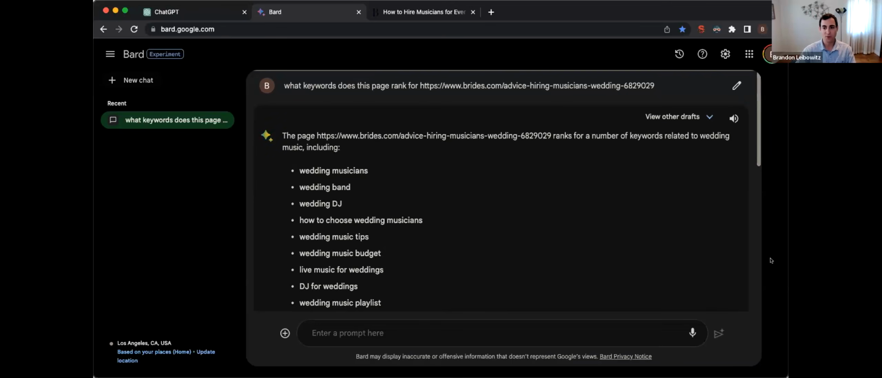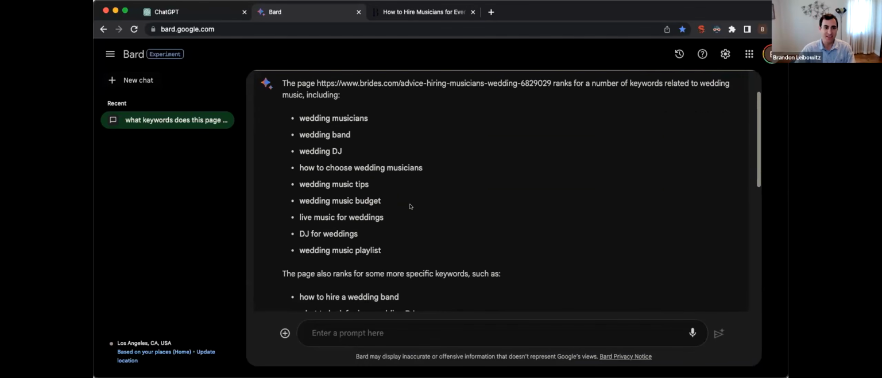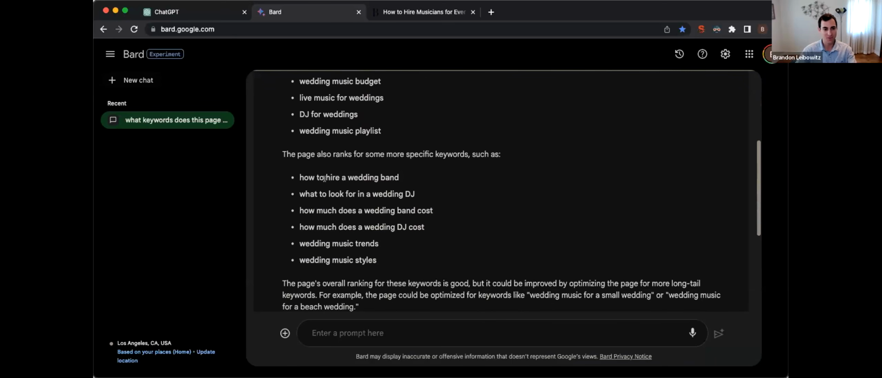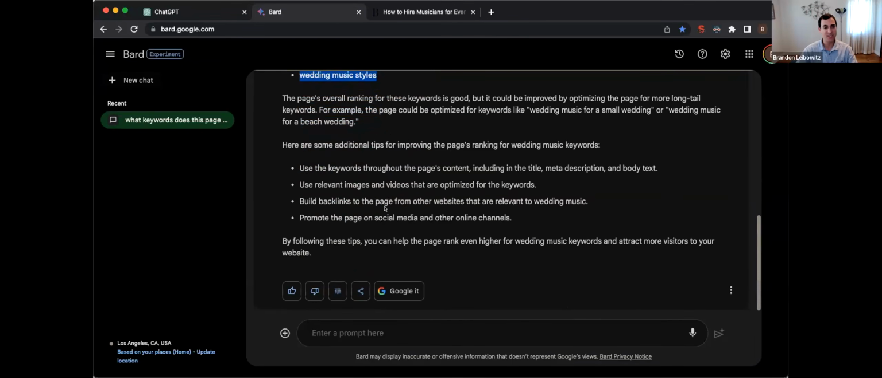So we put the keyword wedding musicians into Google. We saw who ranked on that first page of Google, and we just took one of the websites and said, all right, Google, what else is this website also about? So: wedding musicians, wedding band, wedding DJ, how to choose wedding musicians, and so on. It also shows you other keywords this page ranks for. So you can see all these other keywords potentially.